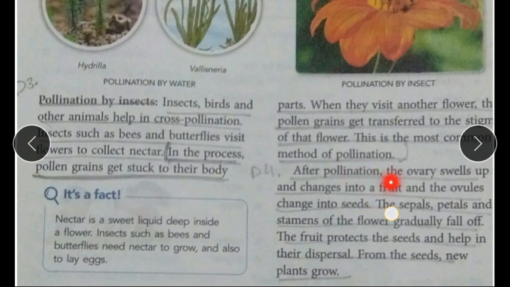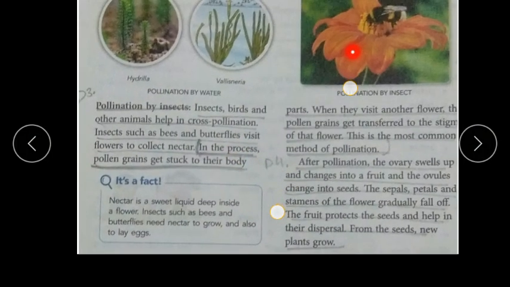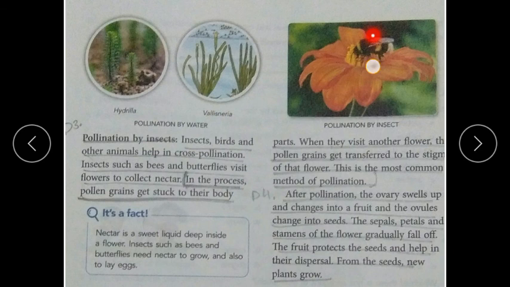After pollination the ovary swells up. What happens after pollination? When the pollen grains are transferred, like I have told, the insect sits on one flower, the pollen grains from the male reproductive parts are collected on its legs, then it sits on another flower, and the pollen grains are transferred through the stigma to the ovary. So what happens after the ovary swells up? The ovary swells up and changes into fruit, and the walls change into seeds.